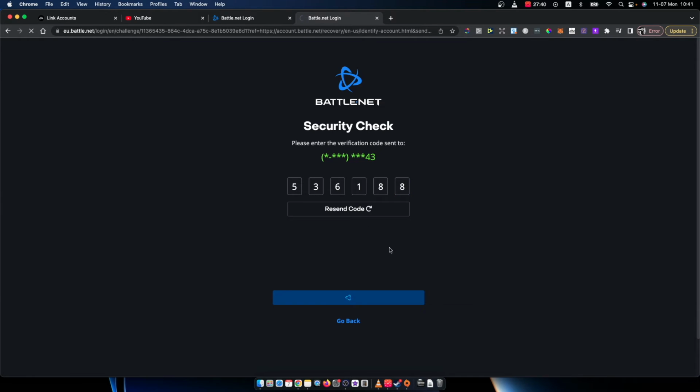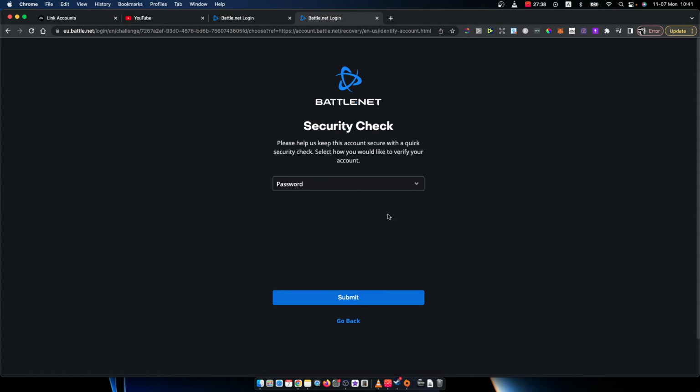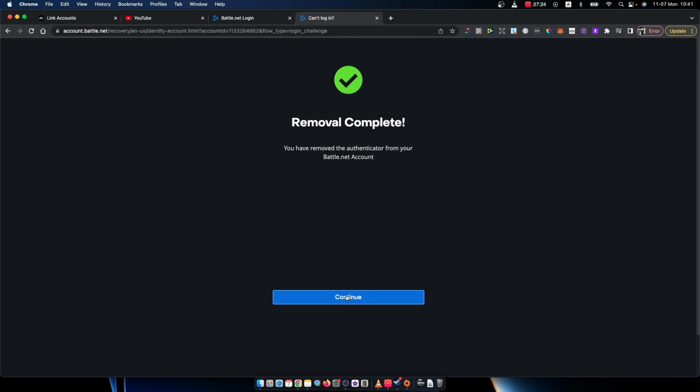And press submit. Then as you can see here, you need to re-enter your password here. And as you can see, you have removed the authenticator from your battle.net, right? So that's pretty much it, what I wanted to show you.